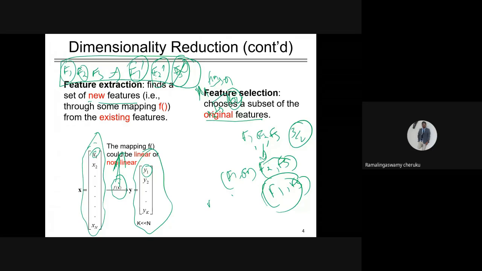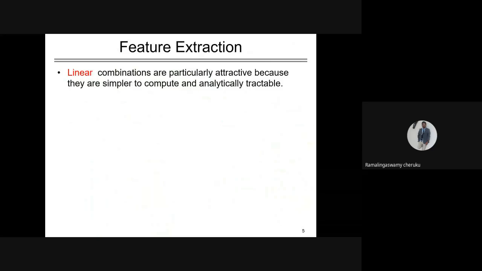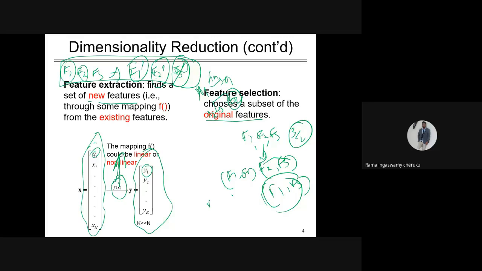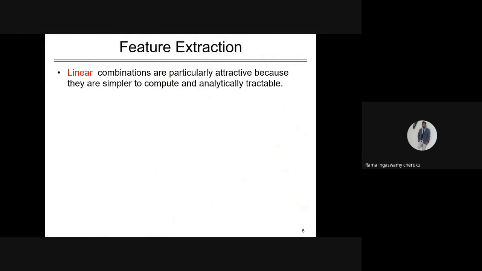Now we can classify the dimensionality reduction techniques into feature extraction and feature selection techniques. Under the feature extraction techniques, linear combinations are particularly attractive because they are simpler to compute and analytically tractable. As mentioned, what could the transformation be? It could be a linear transformation or a non-linear transformation. But ideally, we prefer to choose a linear transformation because we can easily track and easily compute it.